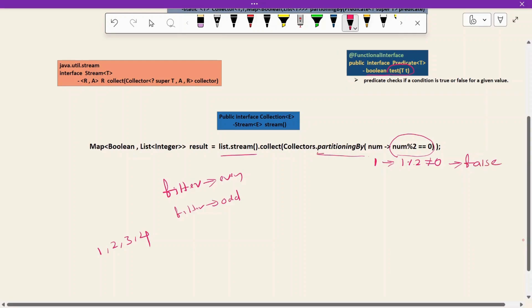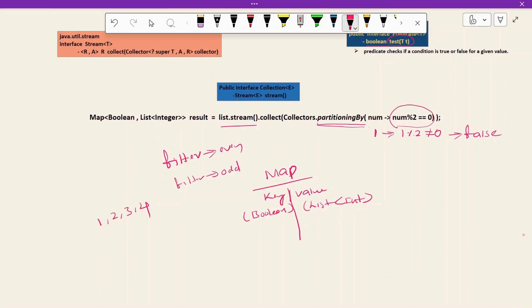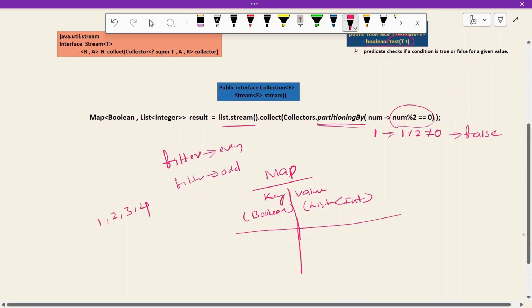As I told you, partitioningBy will return only two groups in the form of a map. For example, a Map with key and value, where the key is Boolean and the value is a List of Integers. For 1, this condition is not met, so it returns only two groups, true and false.